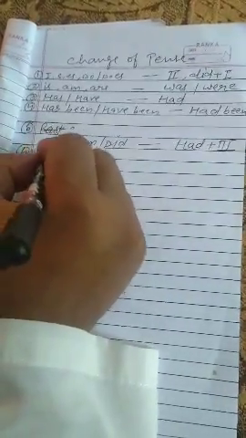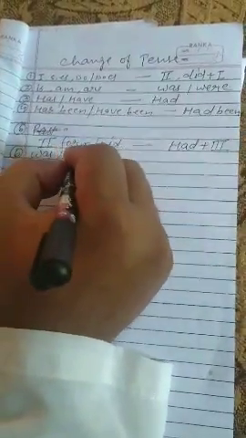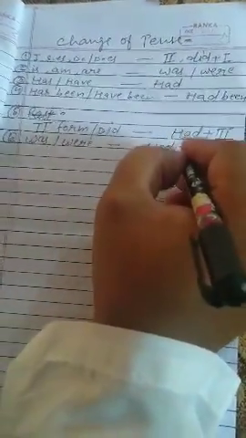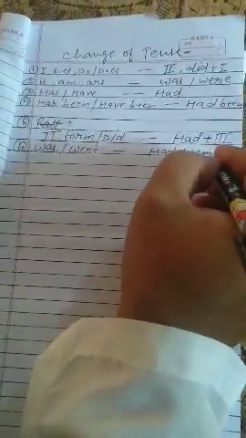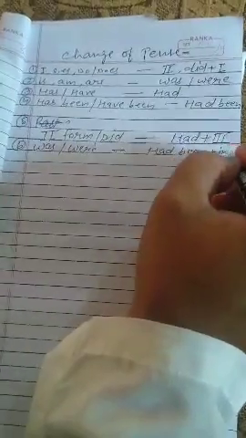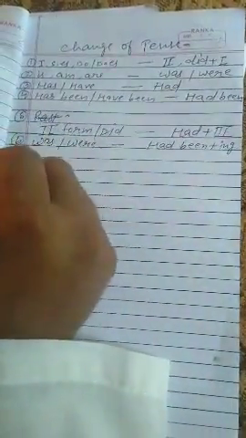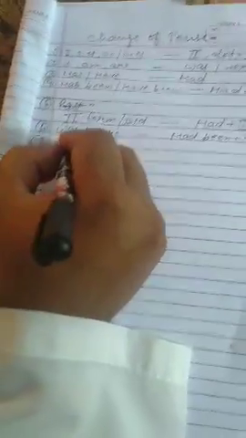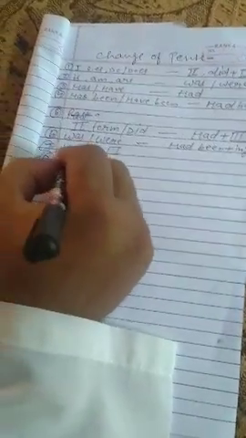Sixth, past continuous tense means was or were is changed into had been plus ing form of the main verb. Then seventh, past perfect tense means had plus third form of the main verb, and eighth, past perfect continuous tense, had been.